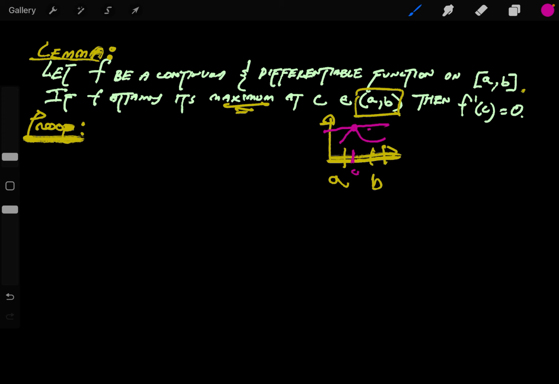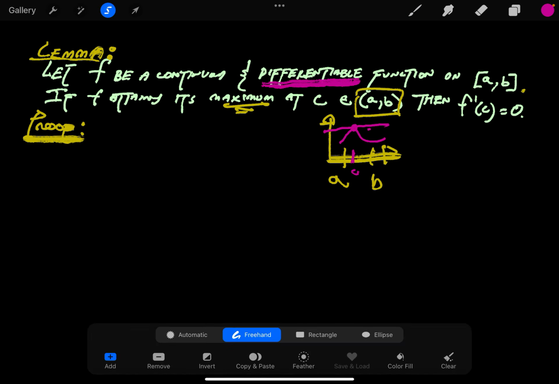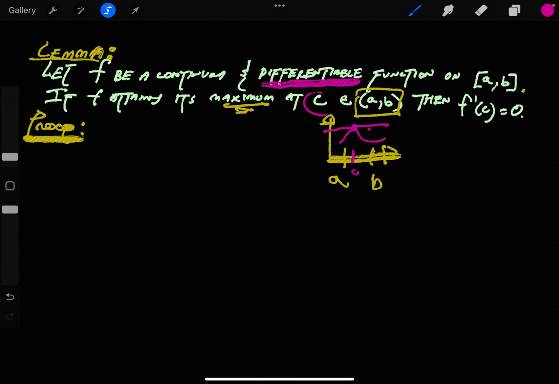So basically, what we know is that f is differentiable everywhere on this closed interval, and since c is in this interval, f is differentiable at c.